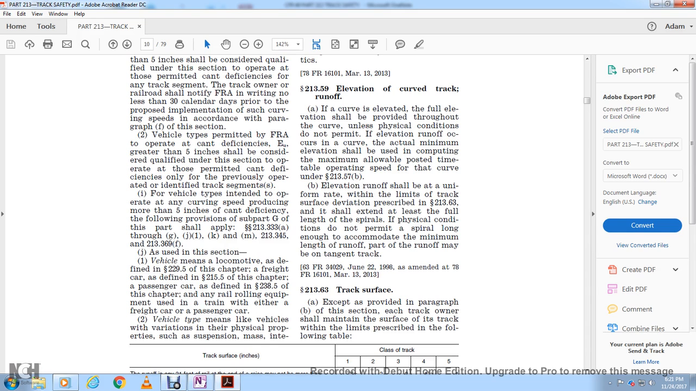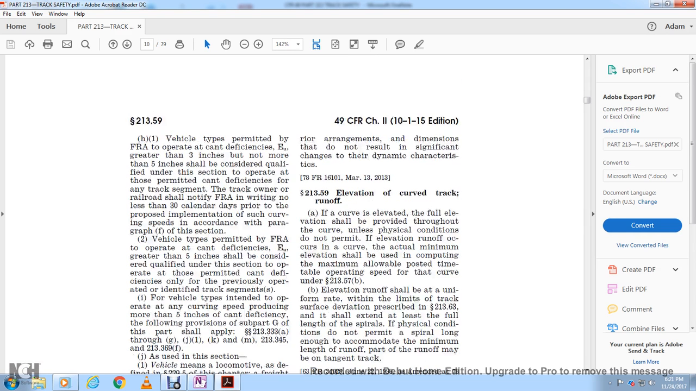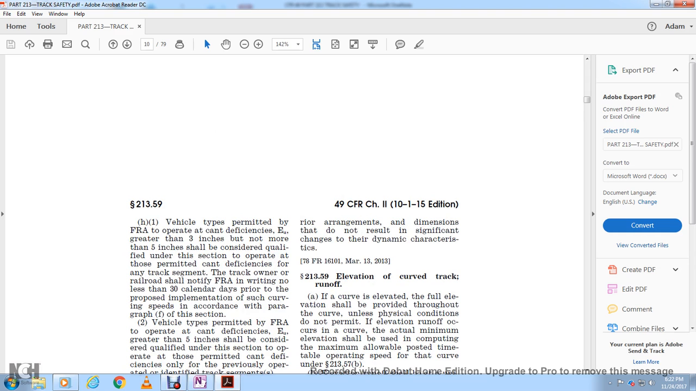And either of the freight car or the passenger car vehicle type means the vehicle's variation from the physical properties such as the mass, interior arrangement, and dimension that do not result in a significant change of the dynamic characteristics.